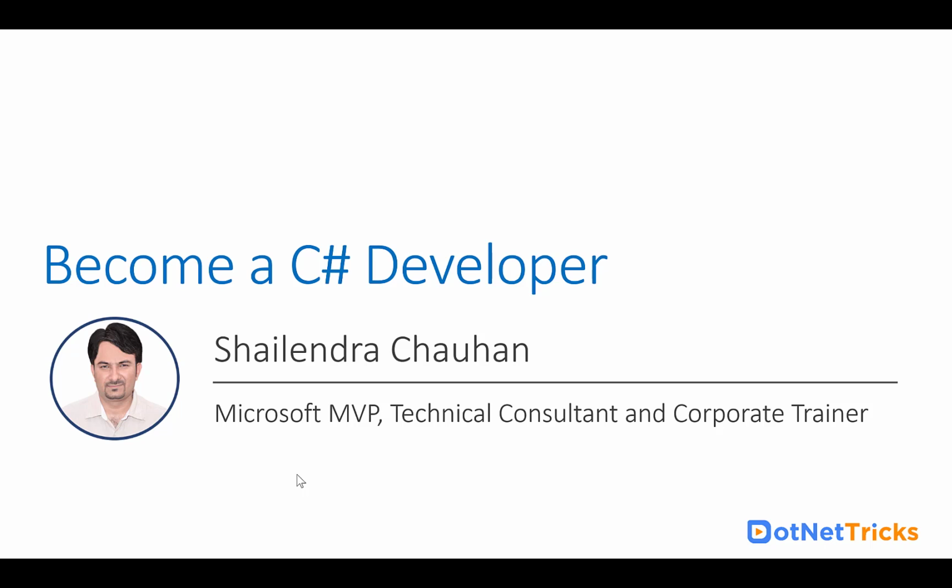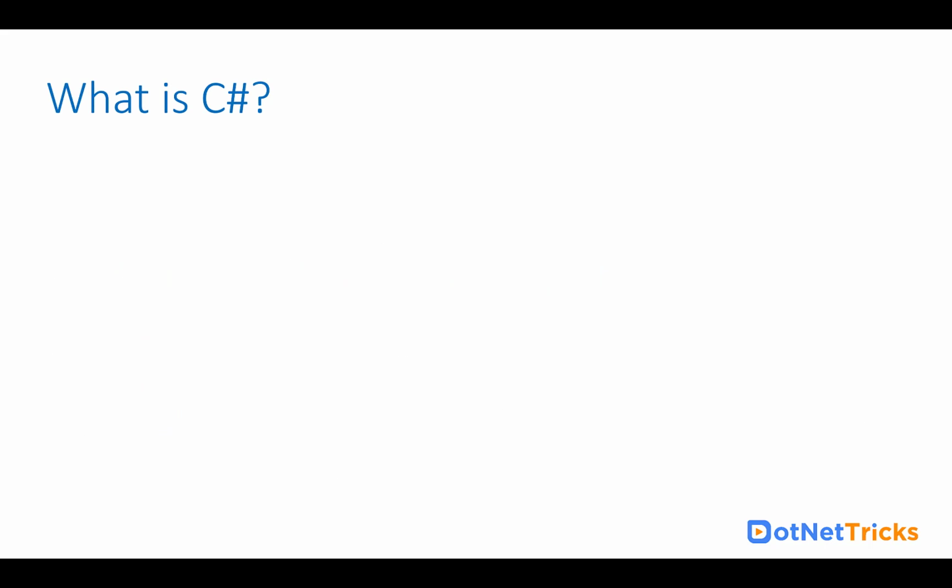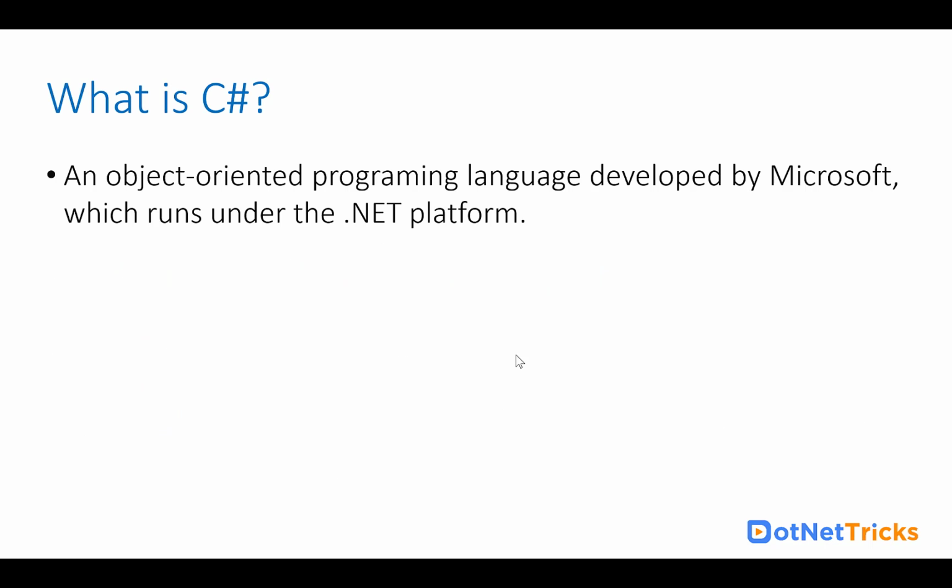In this learning path, you will learn all the necessary skills to become a C Sharp developer. So first, let's understand what C Sharp is. C Sharp is an object-oriented programming language developed by Microsoft which runs under the .NET platform. C Sharp syntax is similar to the C++ or Java language.